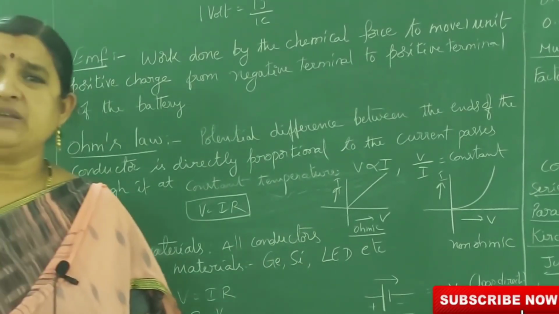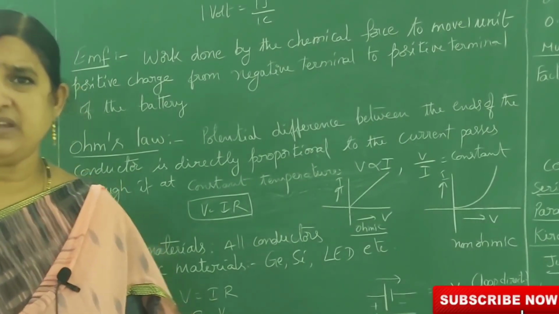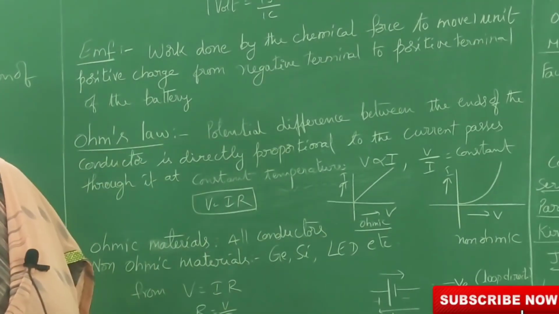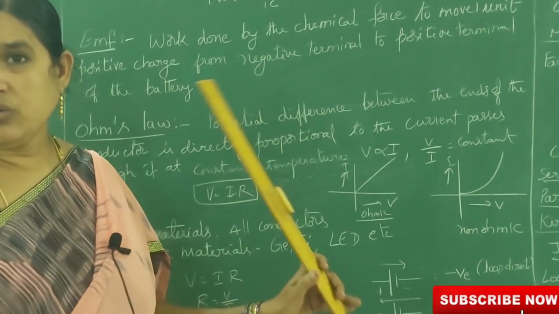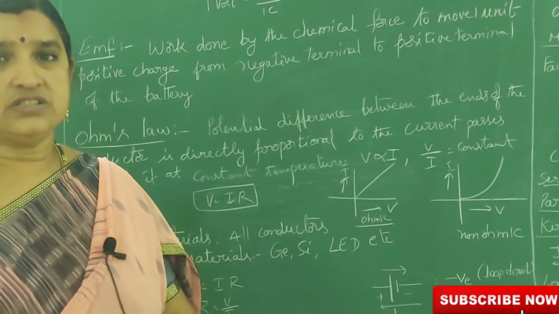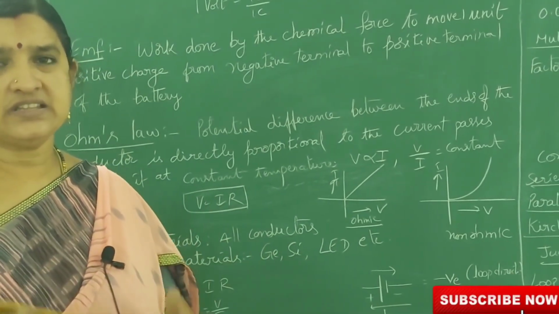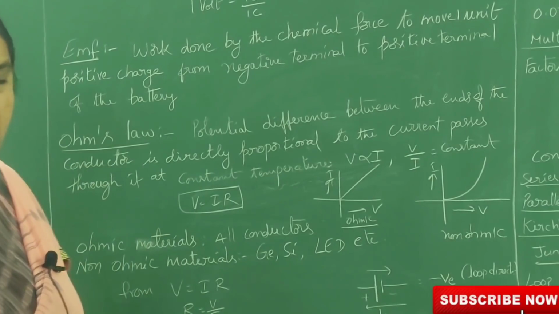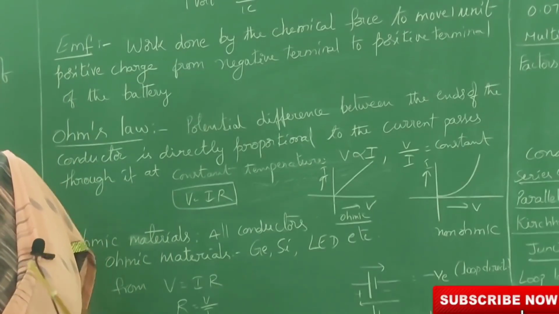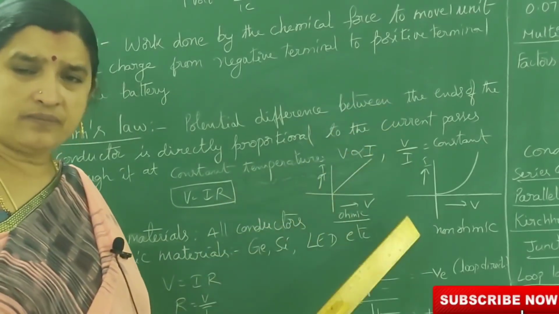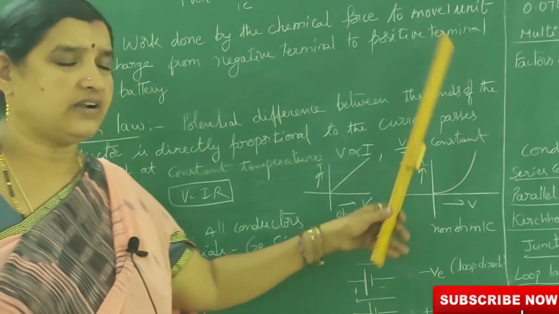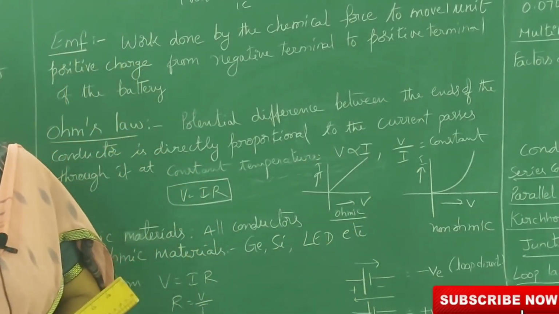For example, germanium and silicon are semiconductors, and an LED, a light emitting diode, does not follow Ohm's law. That's why we call them non-ohmic substances. Substances which obey Ohm's law are called ohmic substances, for example all metals. Substances which do not obey Ohm's law are called non-ohmic substances, for example LED, germanium, silicon, etc. For them, if you draw a graph with potential difference on the x-axis and current on the y-axis, you will get a curved line, meaning they do not obey Ohm's law.